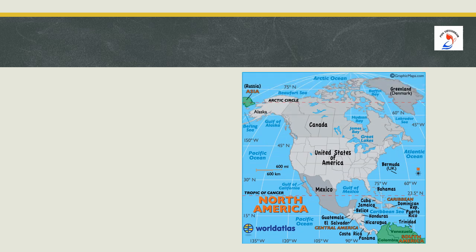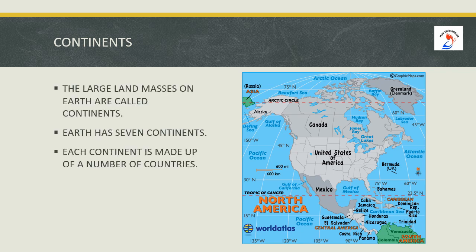What do you observe in the map, children? We observe North America. It is a continent. What is a continent? The large land masses on earth are called continents. How many continents are there? Earth has 7 continents. Each continent is made up of a number of countries.